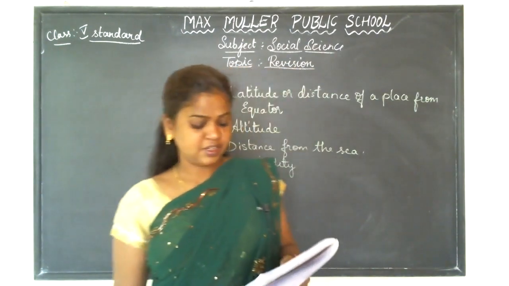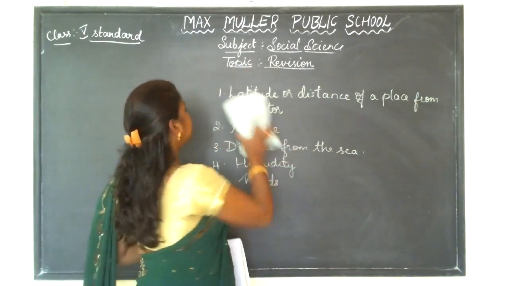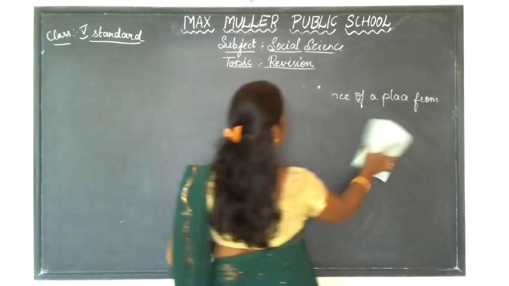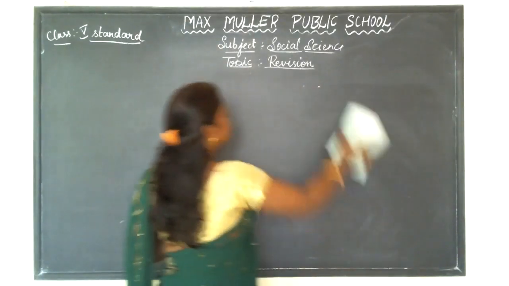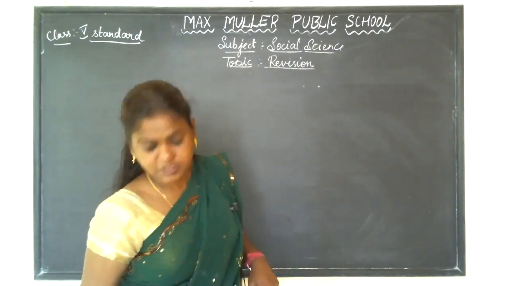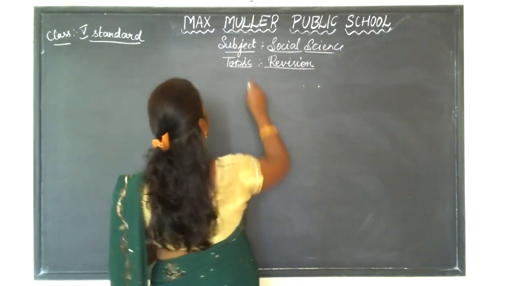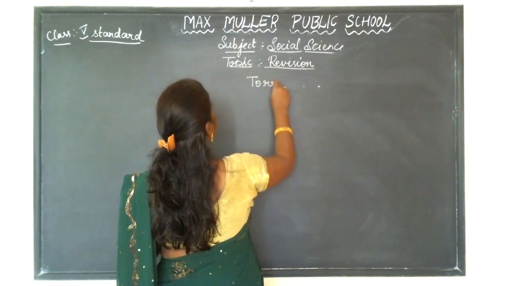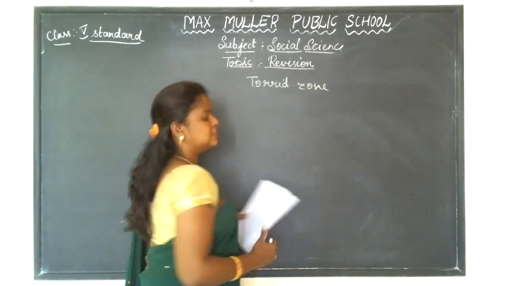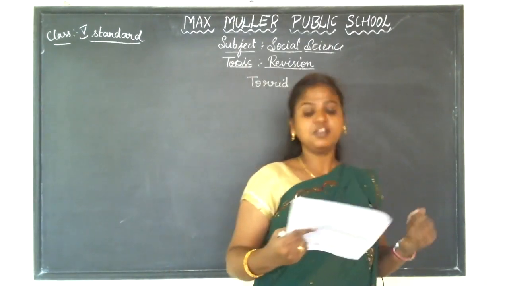The next one is describe the torrid zone. So in this lesson we just learned about the three zones. Three temperature zones or heat zones. So here they are asking you to describe the torrid zone.